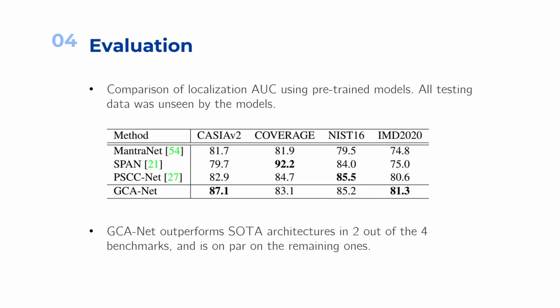However, we fall short on coverage, which is solely a copy move dataset. We think that this is due to the difference of coverages tested distributions. So we identified that our model performs relatively weaker in copy move forgeries compared to other types of manipulations.